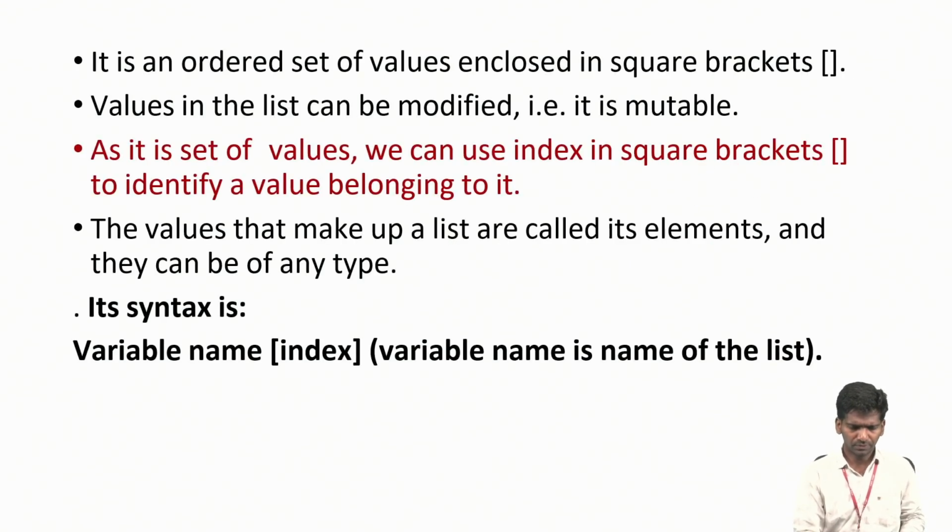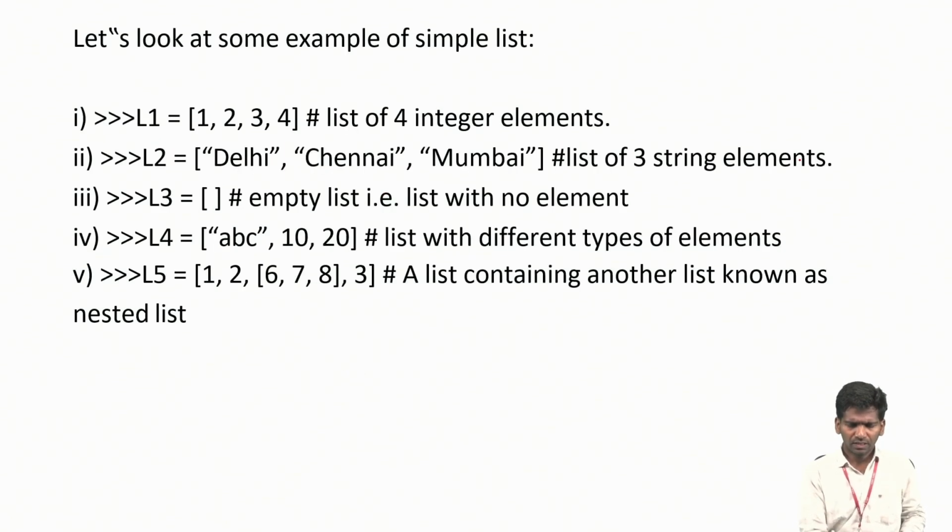Okay, let us see. The general syntax of a list uses square brackets. You can have different types of lists: fully integers, fully strings, and an empty list with no elements. We can have a combination of string and integer.